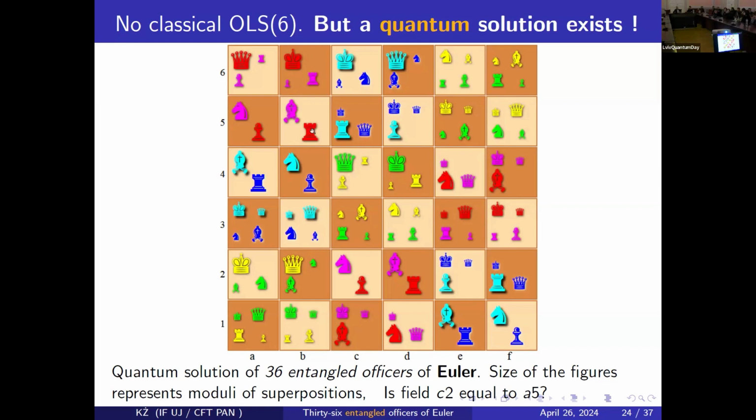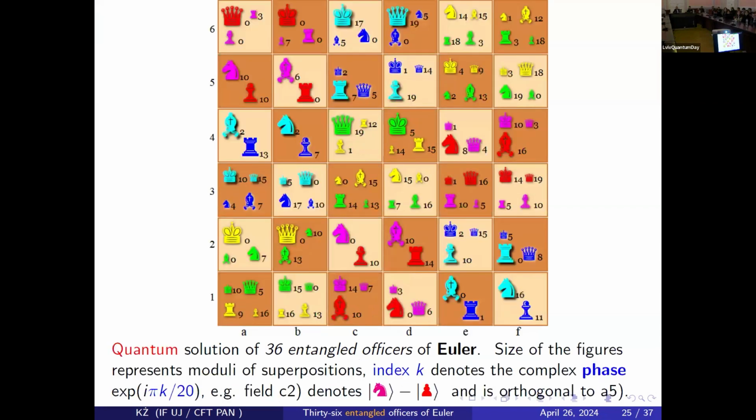And one important assumption is that in all those boxes one should assume the states are orthogonal, they are different. But now look, you can say I'm wrong. Look here, you have a pink horse, a knight, and the white pawn. Or maybe here something is wrong. Okay, because I forgot to add phases. We have the possibility to add complex phases. And the full solution looks like this.